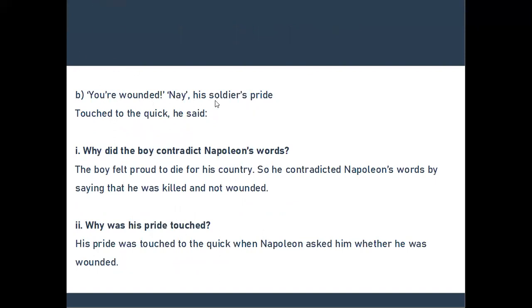You are wounded, nay, his soldier's pride touched to the quick, he said. Why did the boy contradict Napoleon's words? The boy felt proud to die for his country, so he contradicted Napoleon's words by saying that he was killed and not wounded. Why was his pride touched? His pride was touched to the quick when Napoleon asked him whether he was wounded.